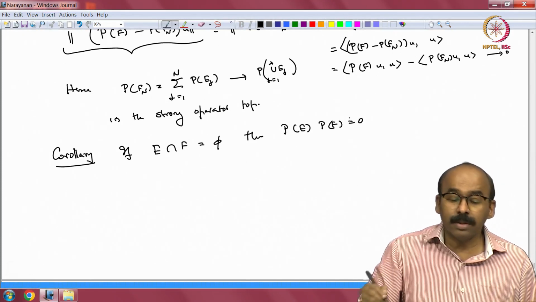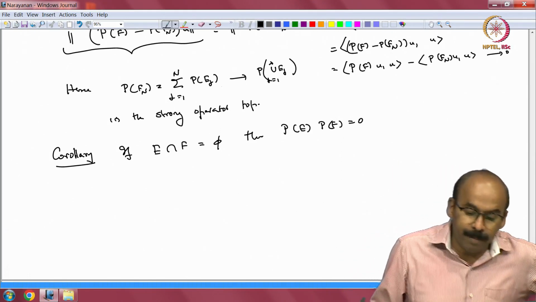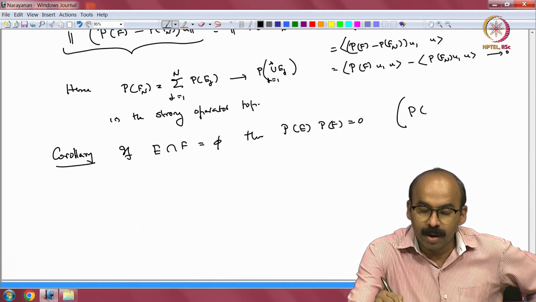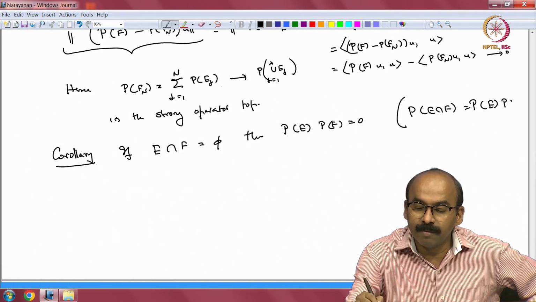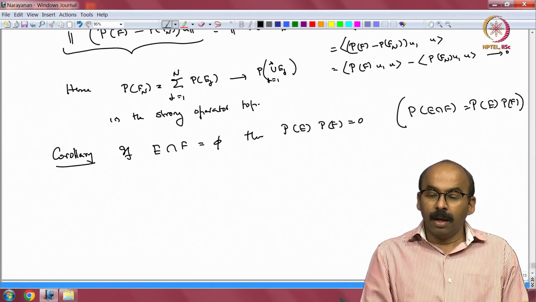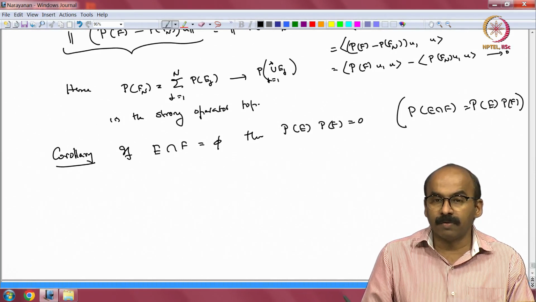That is trivial because if E intersection F is empty, P of E intersection F is 0. So, P of E intersection F is equal to P_E times P_F, and E intersection F is empty. So, P of empty set is 0, and so this we have.